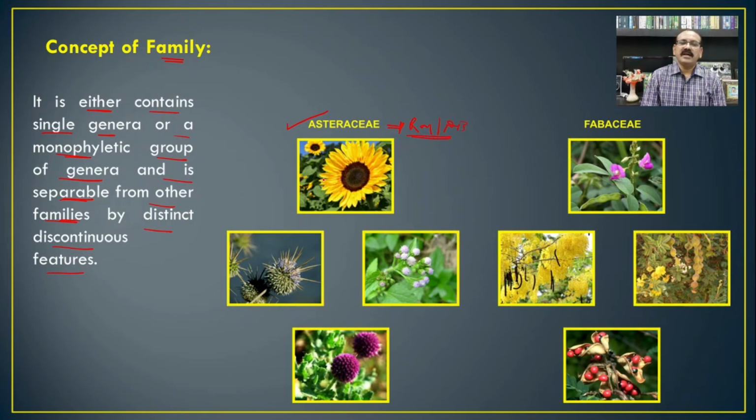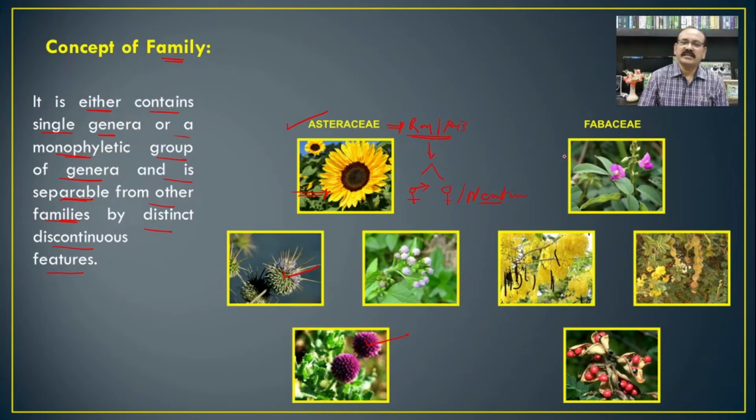Sometimes these may be absent, but it also contains two different types of florets, bisexual florets and female florets. In addition, neutral florets are also found in the Asteraceae. The inflorescence is either capitulum type or head type. So this is a characteristic feature of this family, and on the basis of it the family shows distinctness with respect to other families.